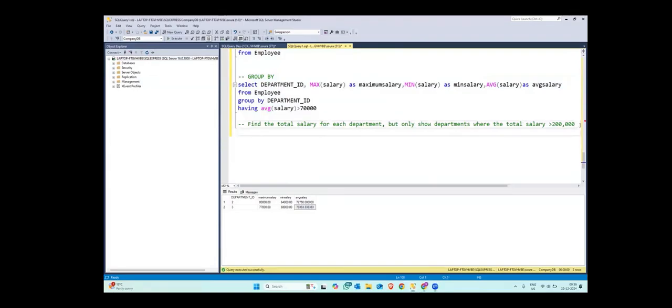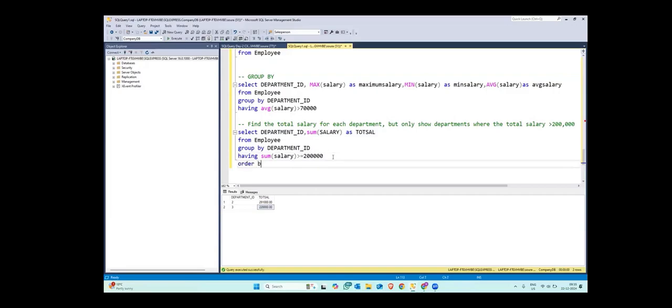Copy paste here and let us see. So select department ID, sum as total salary from employee group by and having, and we get the total, right? One more thing that you can do, if you want to, is an order by total salary. So you can even order it by that, and it will just change the order, which is completely up to you, but not a compulsion, as the question does not mention that we have to do order by, so you can leave this also, right?